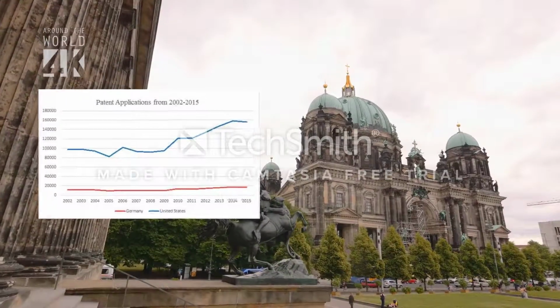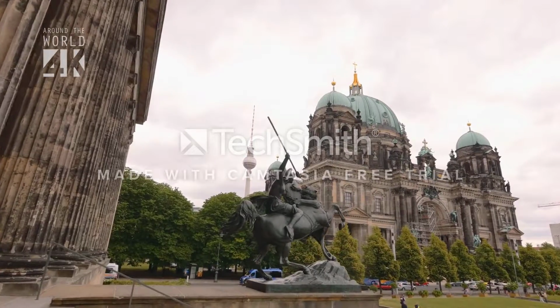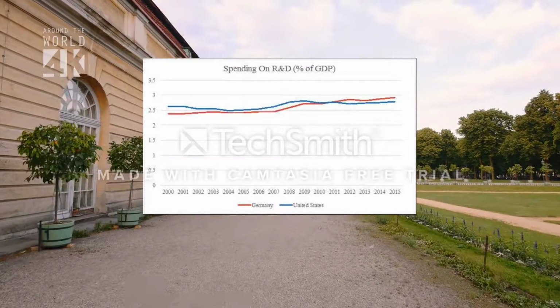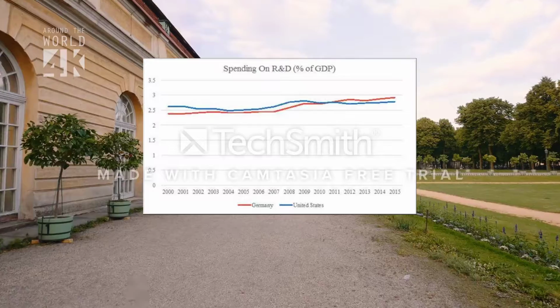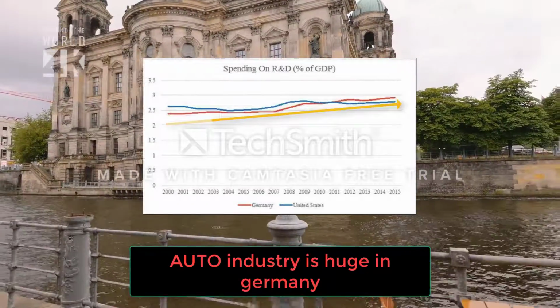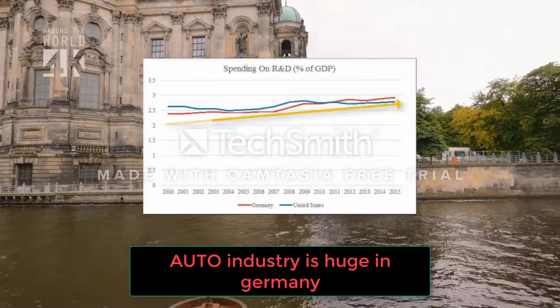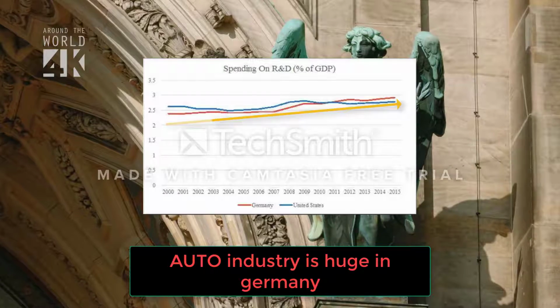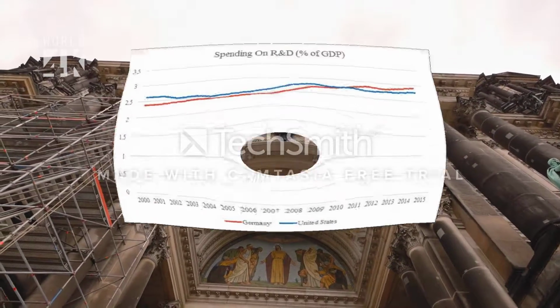For more than a decade, Germany's R&D expenditures have been rising. Germany has raised its spending on research and development, with the auto industry being a key driver. Looking at the graph comparing the US and Germany, Germany is slightly higher in their spending on R&D.